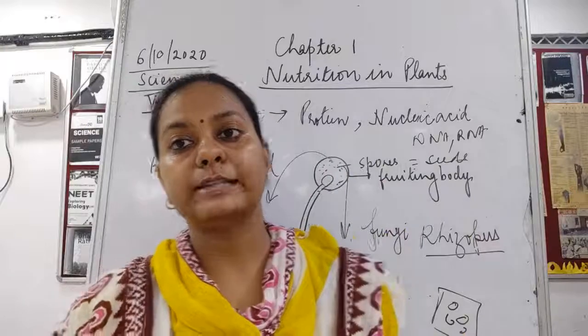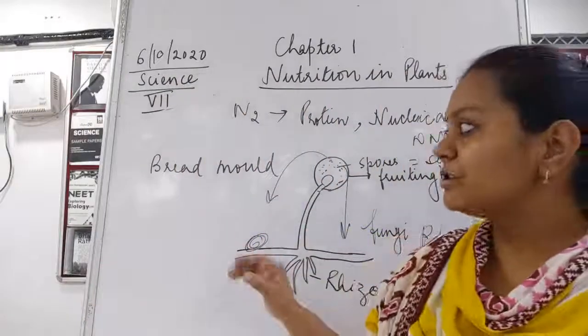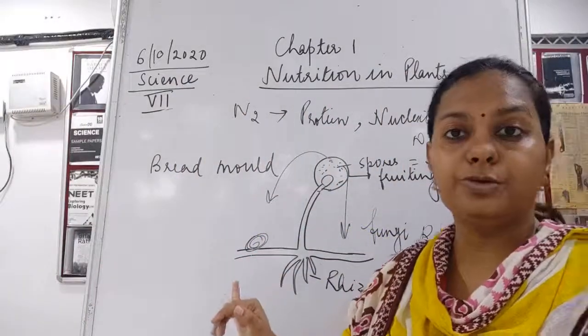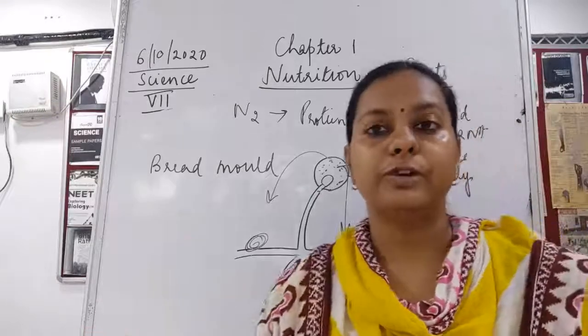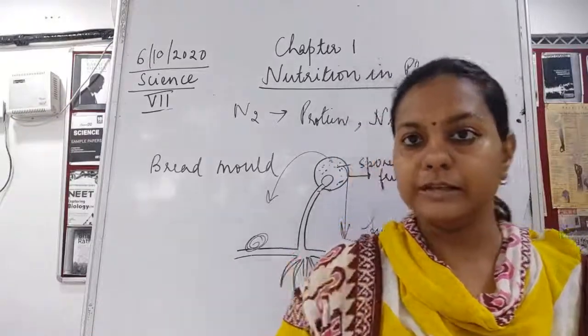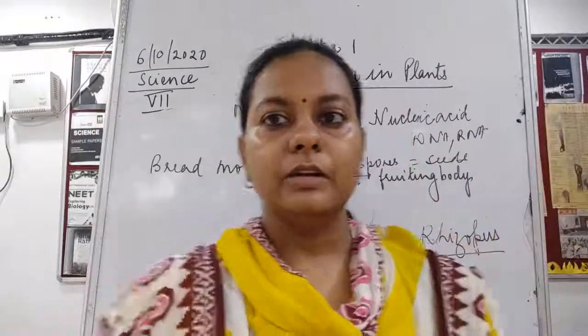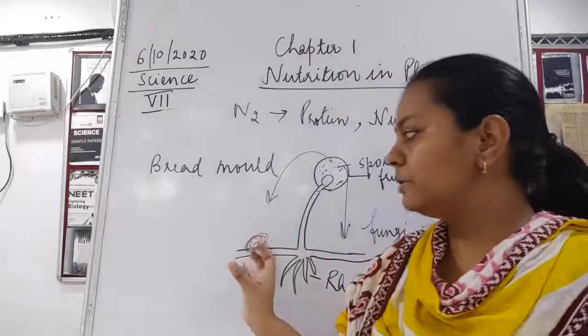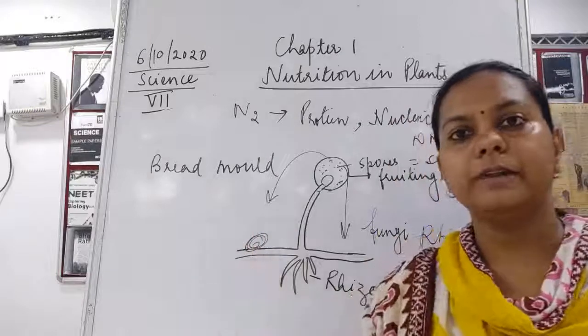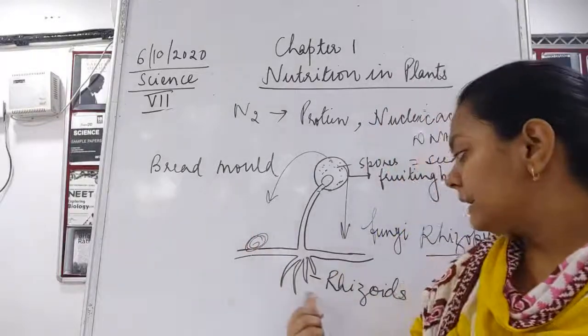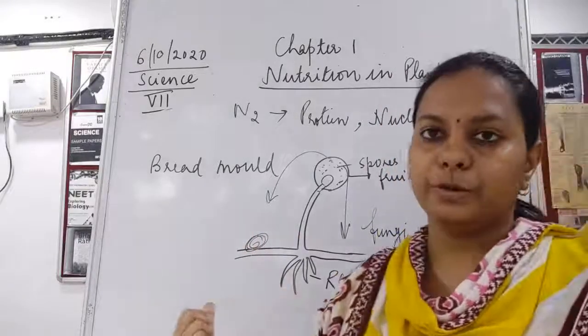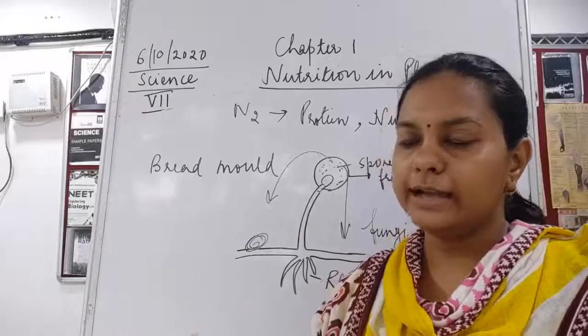But please remember, the mode of nutrition in these fungi is known as the saprophytic mode of nutrition, which means the plants derive nutrition from dead and decaying remains, where the rhizoids work like roots.